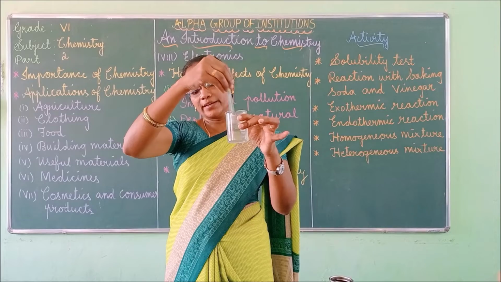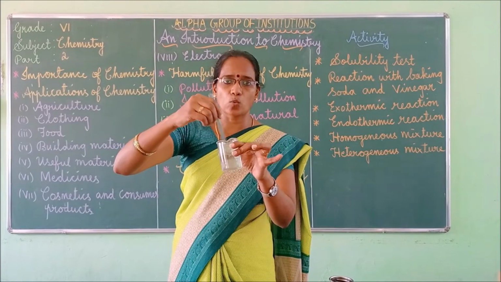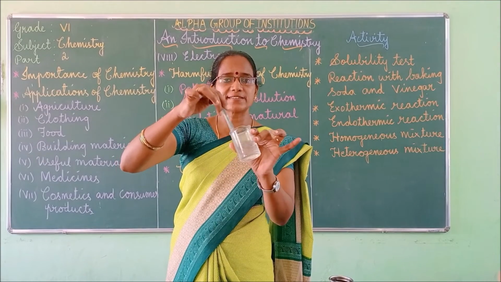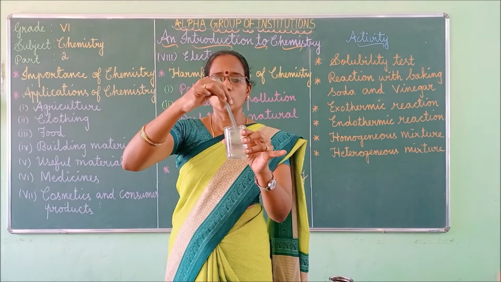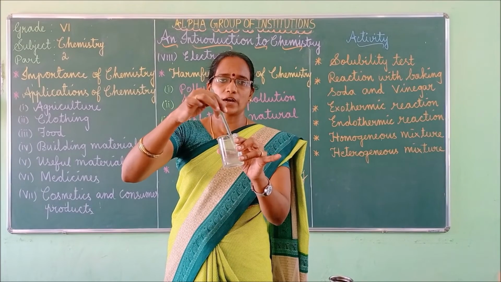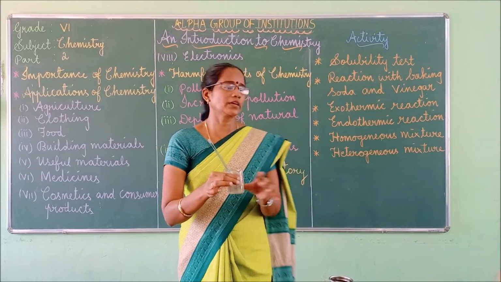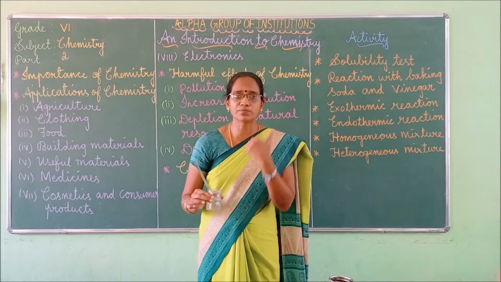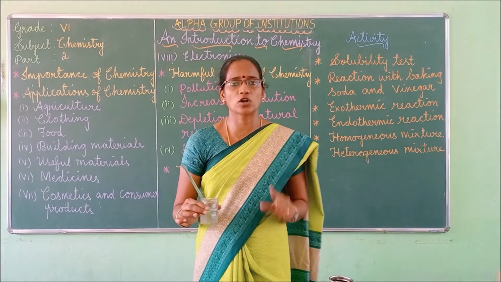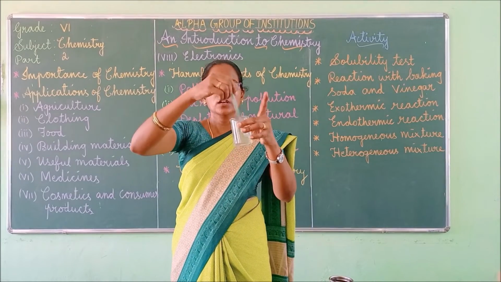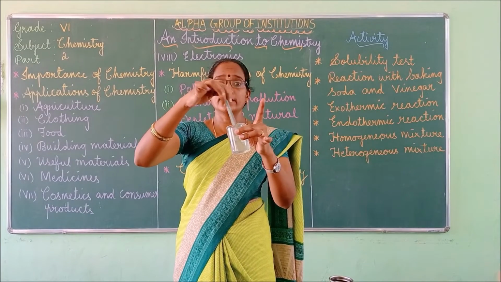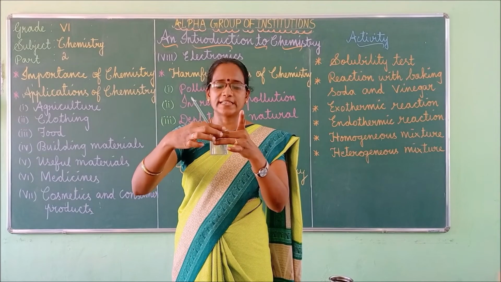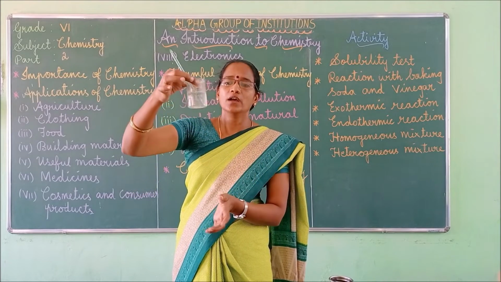So ammonium chloride is highly soluble in water, right? See, within a fraction of seconds it gets dissolved in water. Now what you are going to observe, already I told you, endothermic reaction means if a chemical reaction takes place with absorption of heat, then it is called the endothermic reaction. Okay, so ammonium chloride is completely mixed. The formula for ammonium chloride is NH4Cl. It's an inorganic compound.